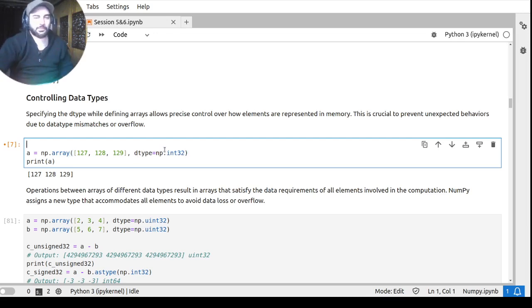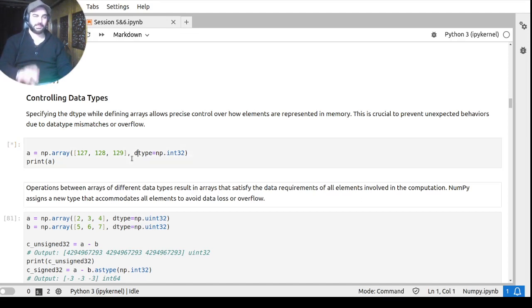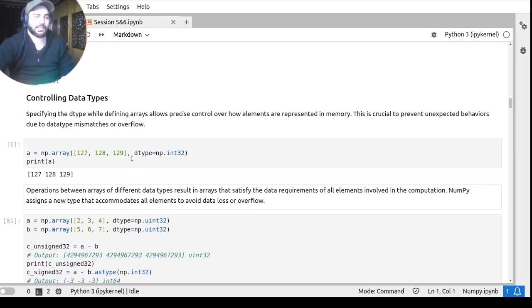int 32 means basically these are integer numbers. What should be the output? It is really easy. Riyan? Yes, right. This is 127, 128.